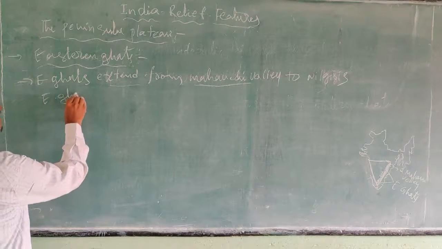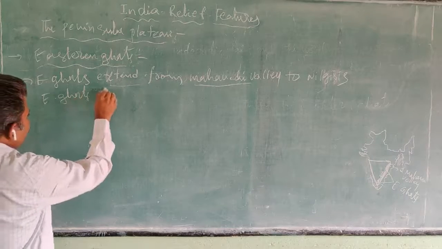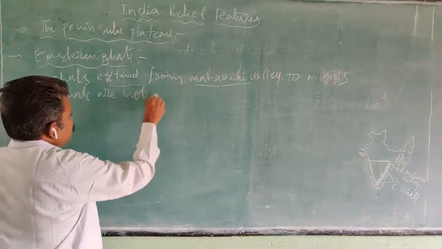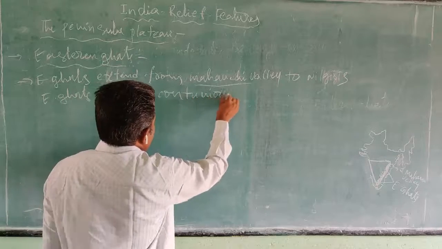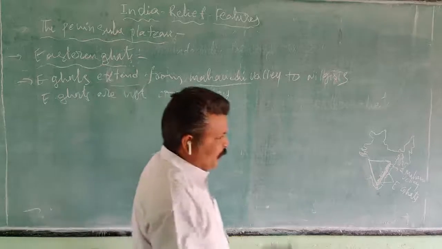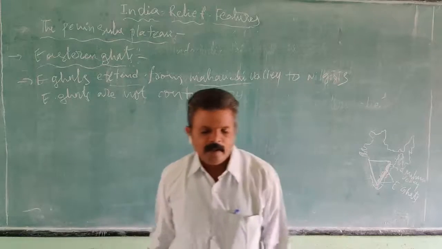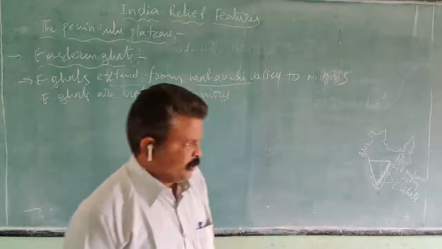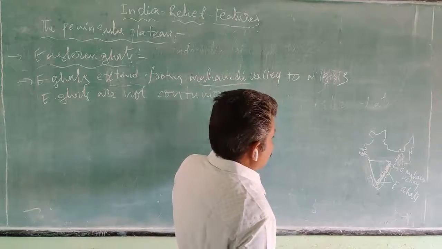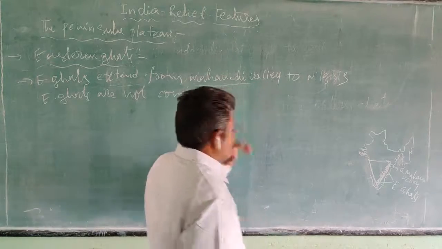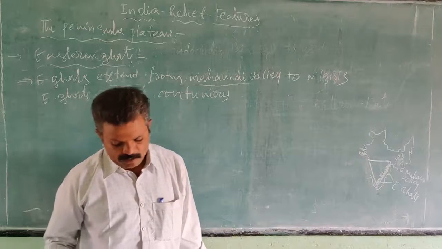Eastern Ghats are not continuous. They extend to the end of Kanyakumari. So these are exactly the end of the Eastern Ghats, from the Mahanadi Valley to the Nilgiri hillside.